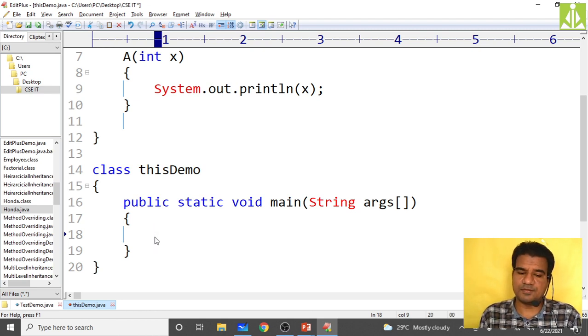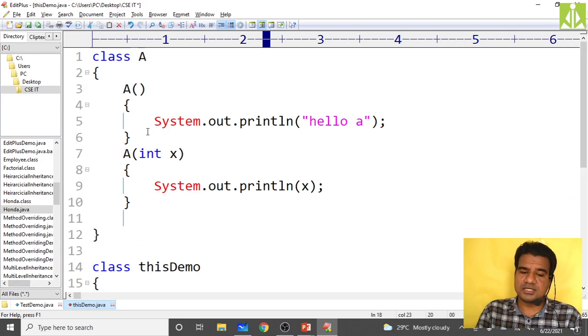Just creating the object is enough because we don't have any method or any instance variables. So A equals new A of, and invoke the parameterized constructor by passing some value, 20. So this will invoke which constructor? The second constructor, and you will get the value of x on the output screen.